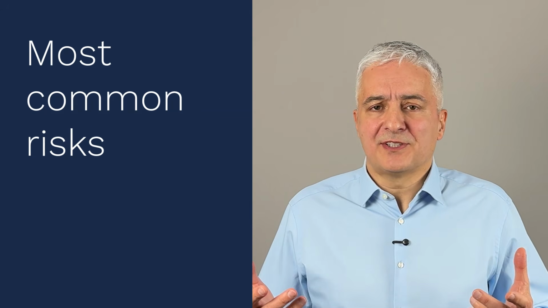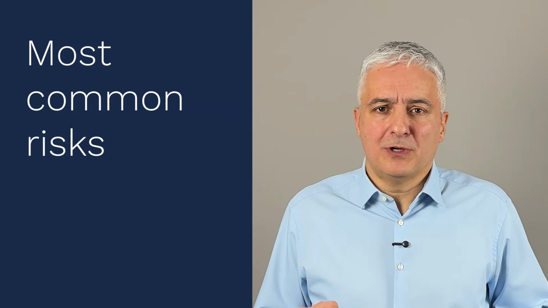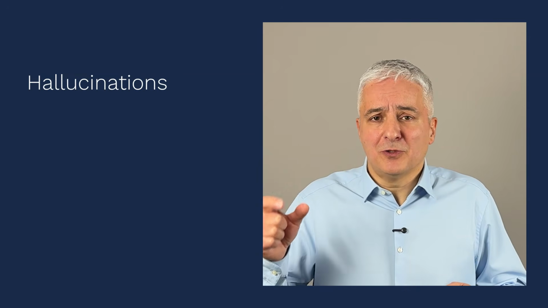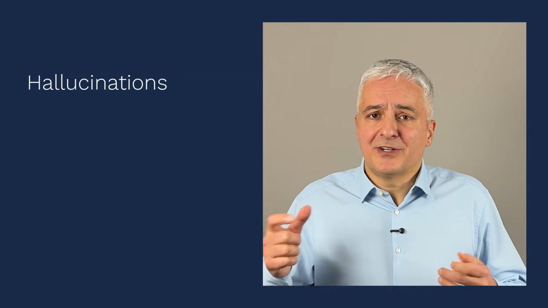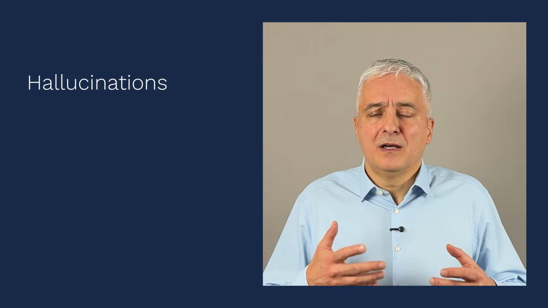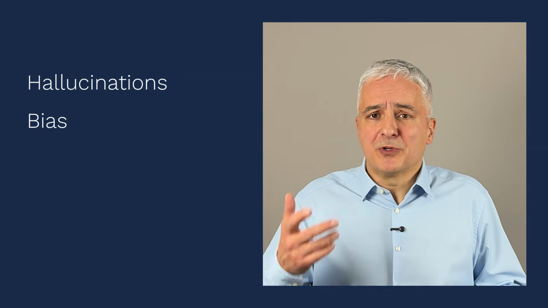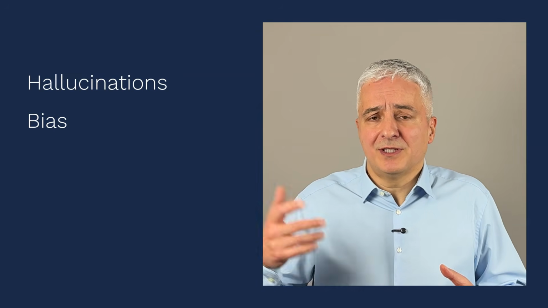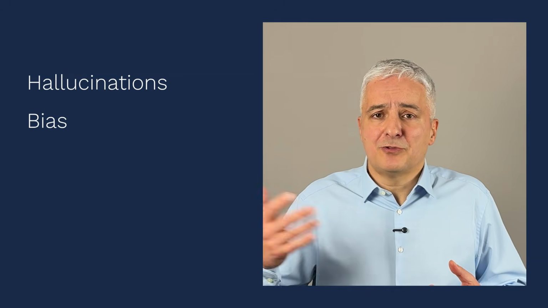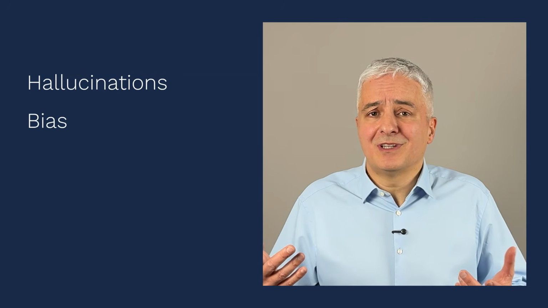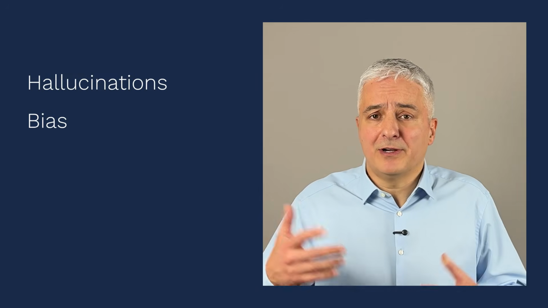Okay, now let's see what are some most common risks related to GPTs and neural networks. Hallucinations happen because these GPTs are designed to create the next token that is the most likely. They're actually not designed to verify the facts. Then bias happens because GPTs reproduce the patterns that they have in their training data, and this training data very often reflects human bias, and GPT doesn't judge what is fair or correct.